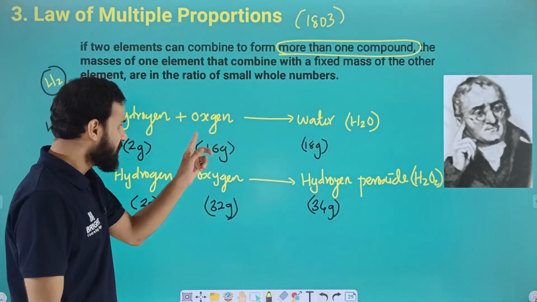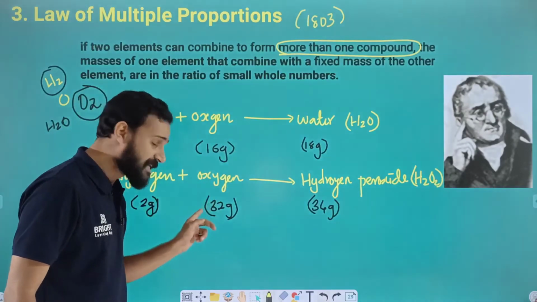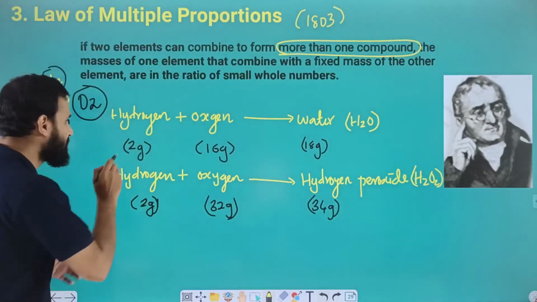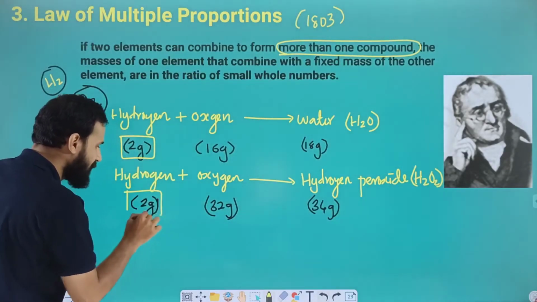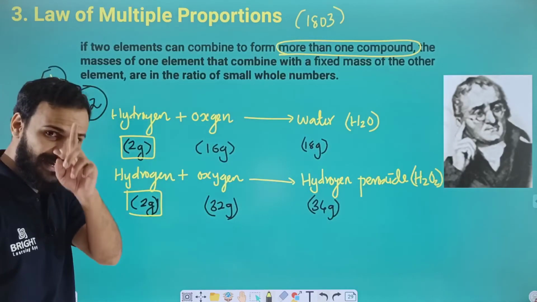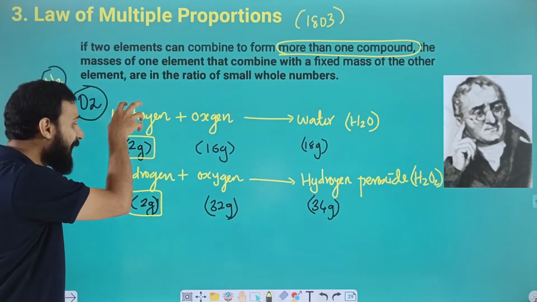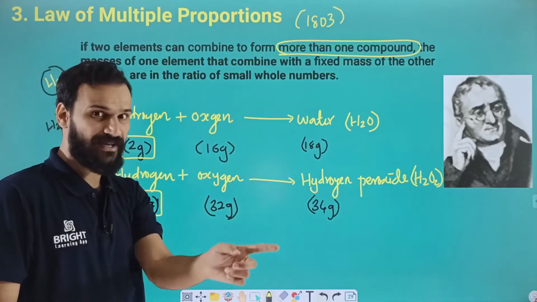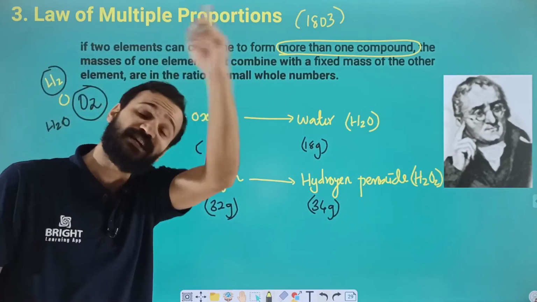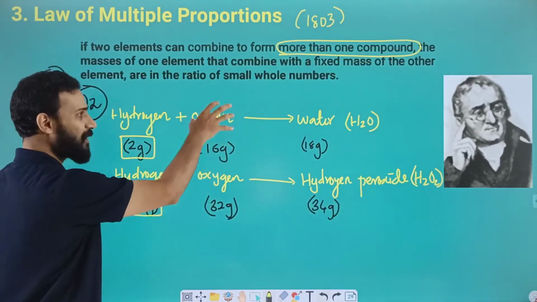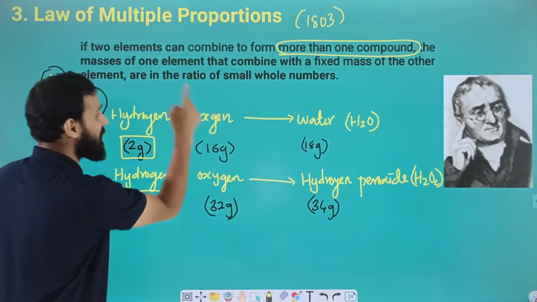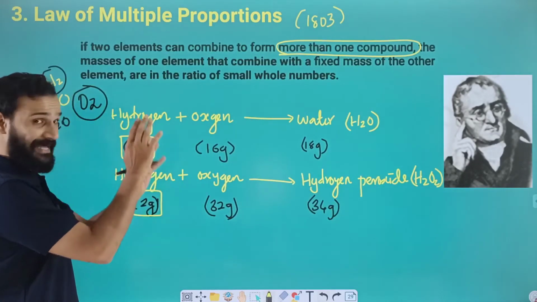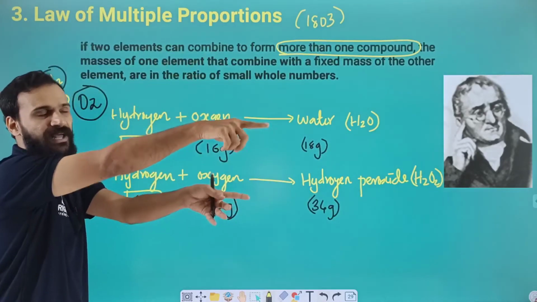If you take oxygen, in the first case we have 16 gram, in the second case we have 32 gram. That means that is a variable mass, not a fixed mass. But in the case of hydrogen, you can note that here we have 2 gram, here also we have 2 gram, isn't it? So we can clearly say that hydrogen has a fixed mass in this reaction. So which is the element that combines with the fixed mass of the other element? Oxygen is the element which combines with the fixed mass of hydrogen.